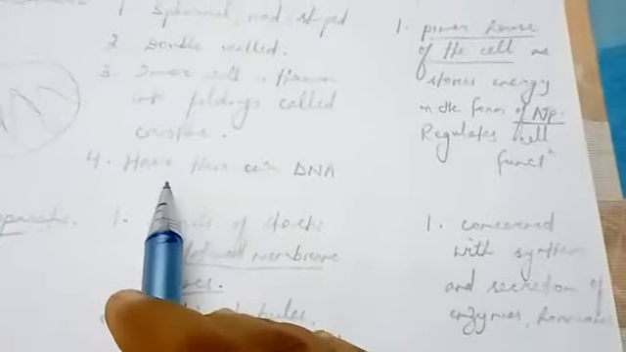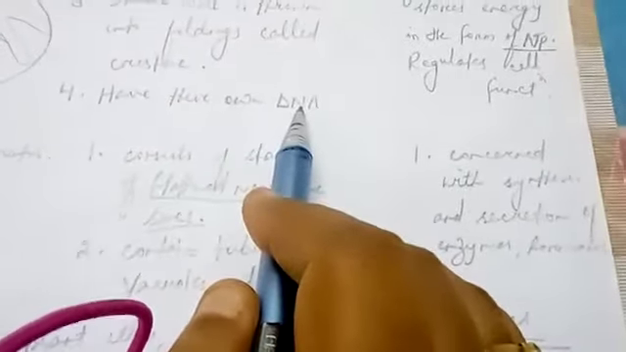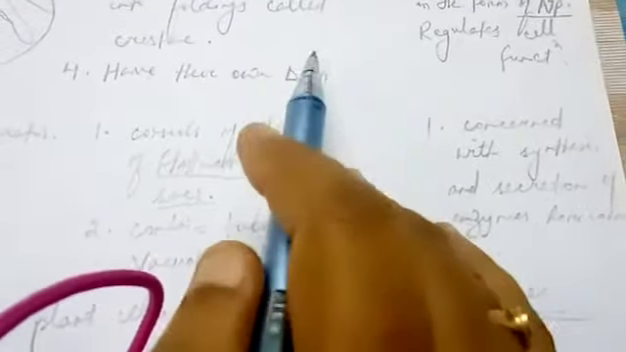Now, this mitochondria is the organelle which has its own DNA. Okay, so it has the power of division because it has its own DNA.